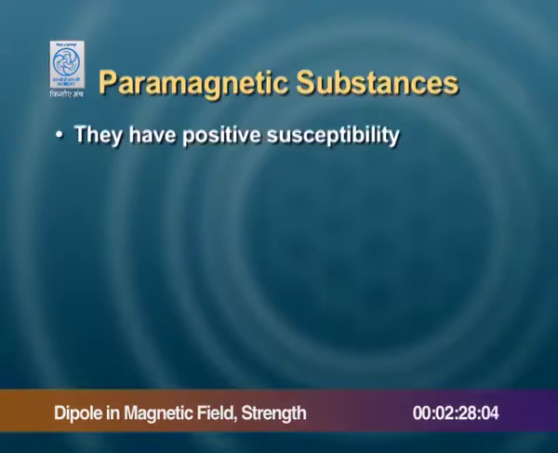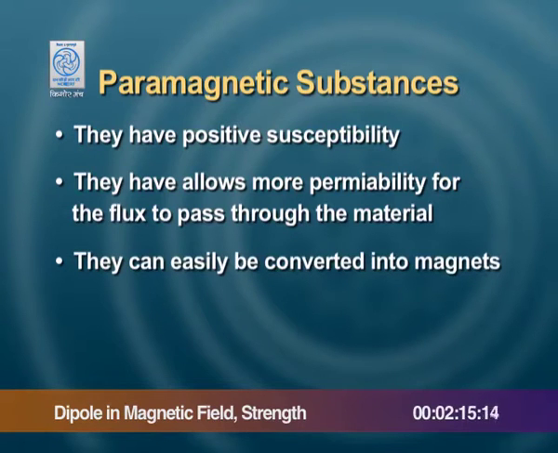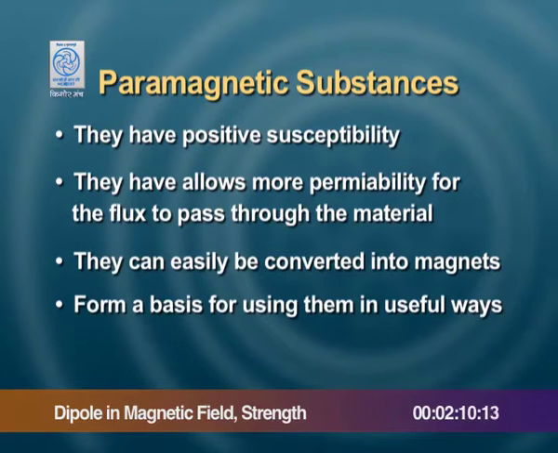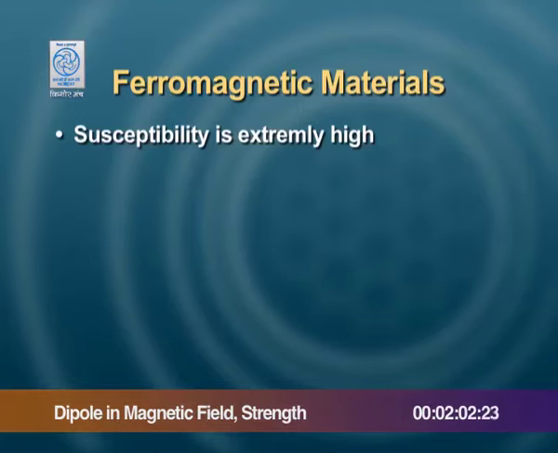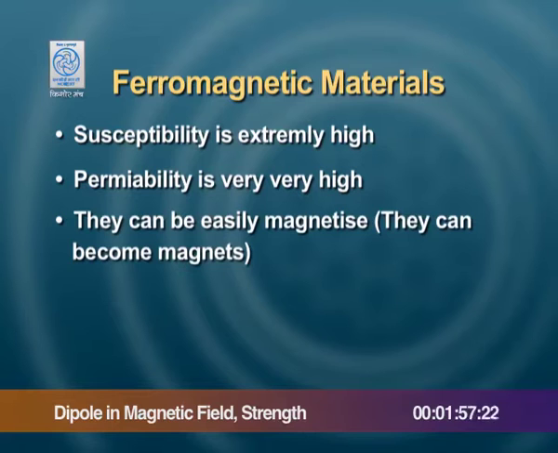And if we were to describe paramagnetic substances, they have a positive susceptibility, they have allowance or more permeability for the flux to pass through the material, they can easily be converted into magnets and form a basis for using them in useful ways. You have ferromagnetic materials for which susceptibility is extremely high, permeability is very, very high, and they easily can be magnetized, they can become magnets.